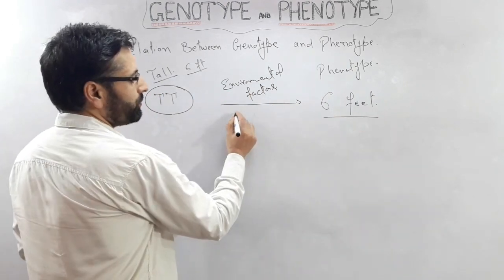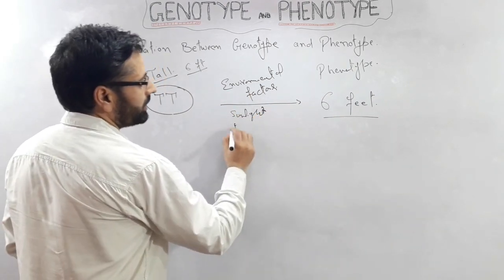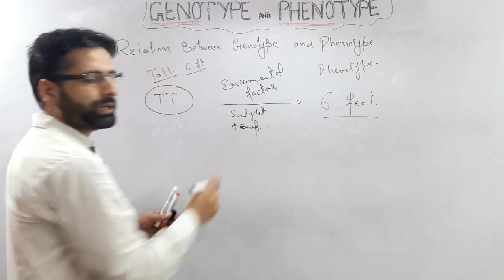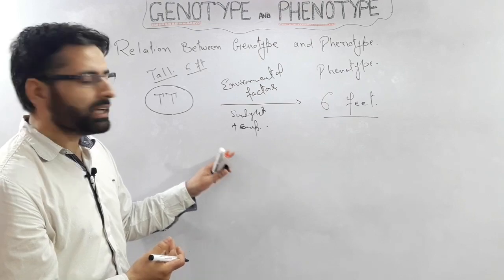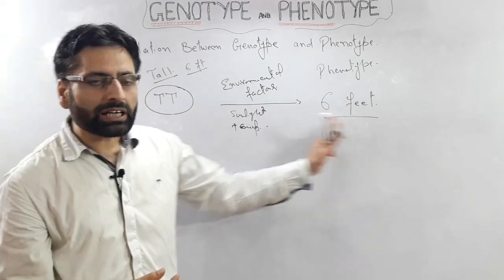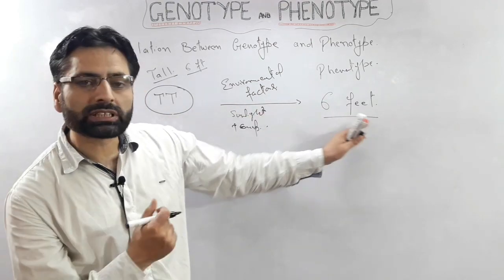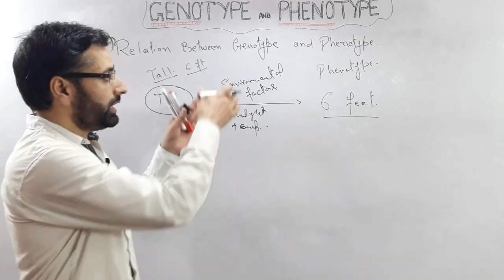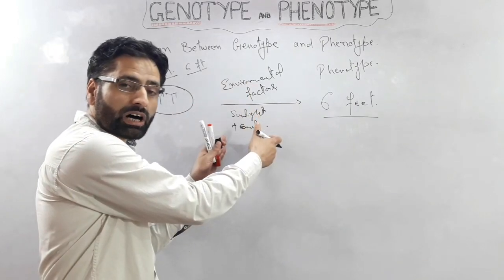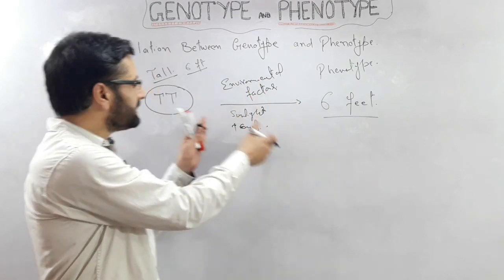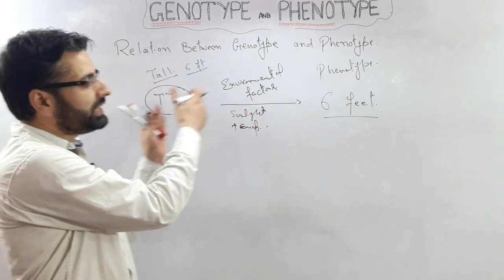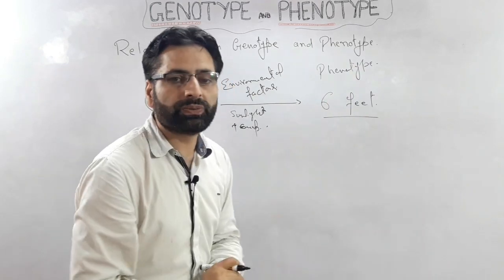For example, if sunlight or temperature, these two factors, are lacking in the environment, then it will be very difficult for this plant to get to this 6 feet height. So only if the environmental factors are available can this genotype be fully translated into the phenotype.